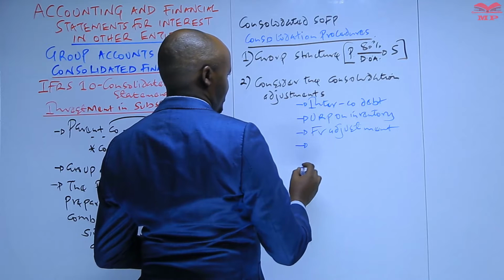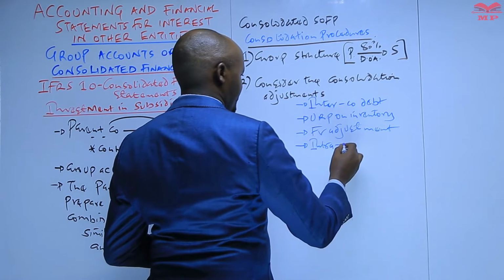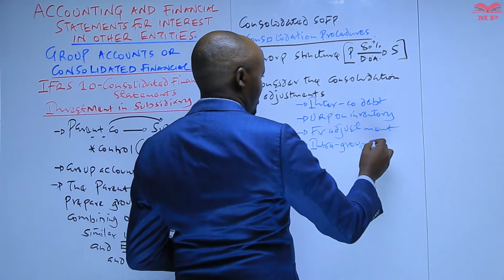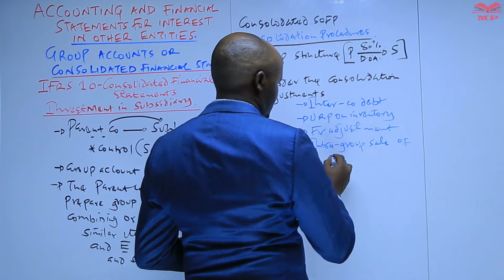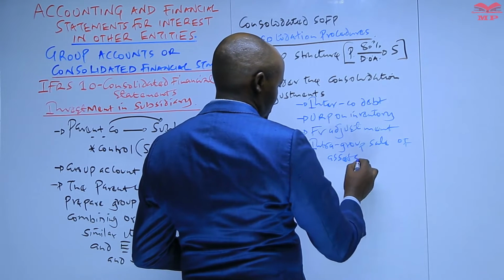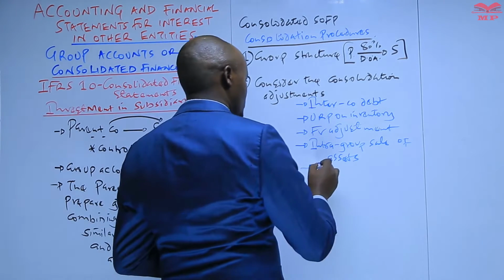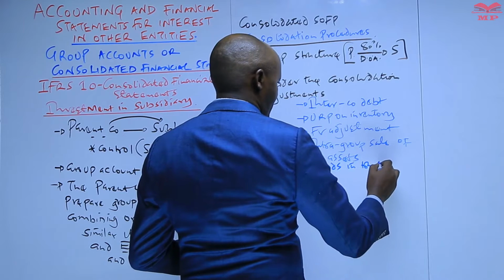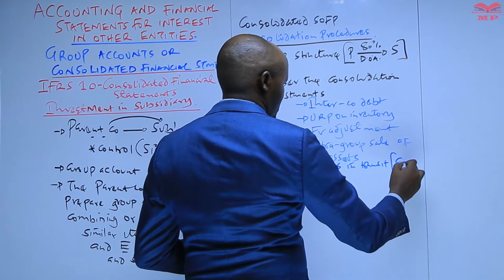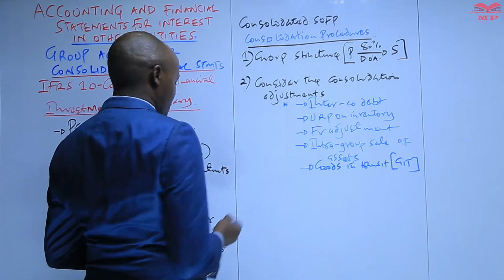We also have adjustment relating to intra-group sale of assets, and then we have adjustment relating to something called the goods in transit, GIT. So this is basically what you're going to discuss next.